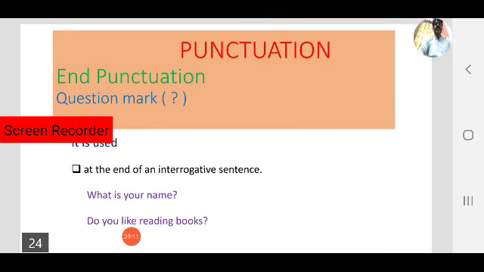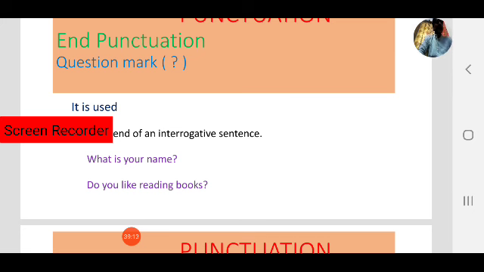Question marks are used at the end of interrogative sentences. Already we have seen that in imperative and declarative sentences we use full stops or periods at the end of the sentence. Now, coming to interrogative sentences, we use question marks at the end of the sentences.